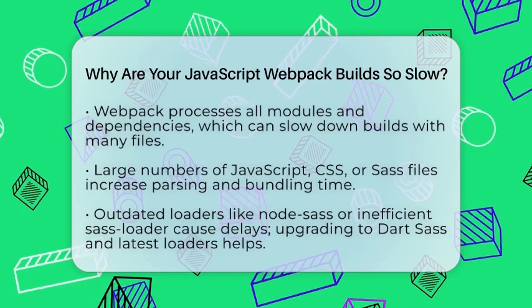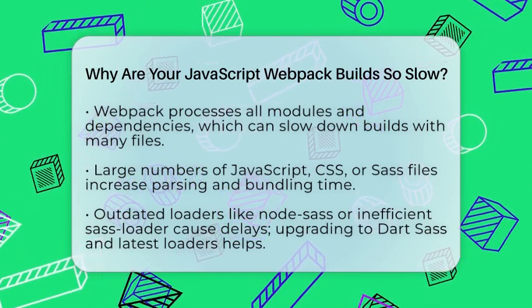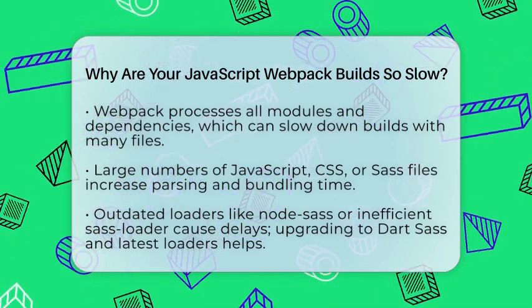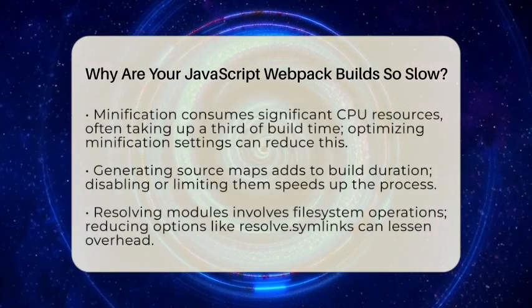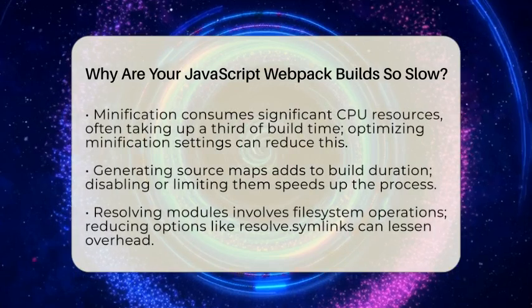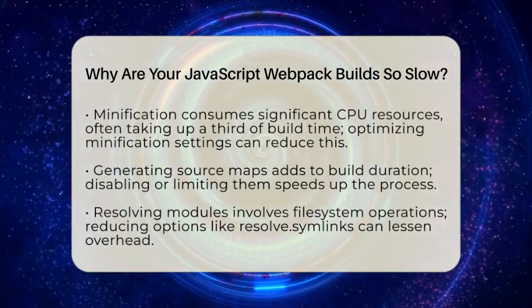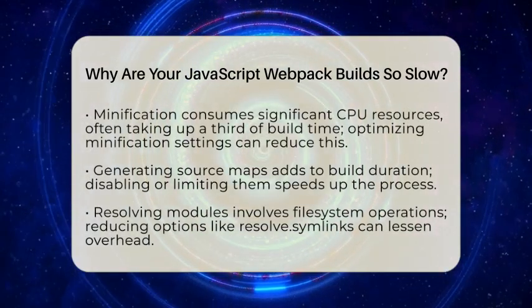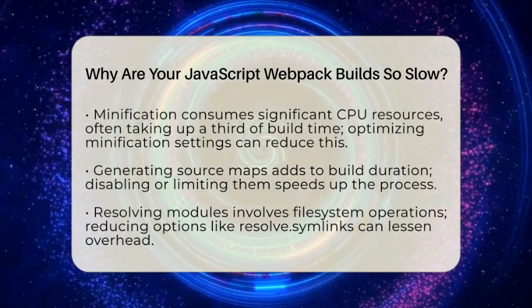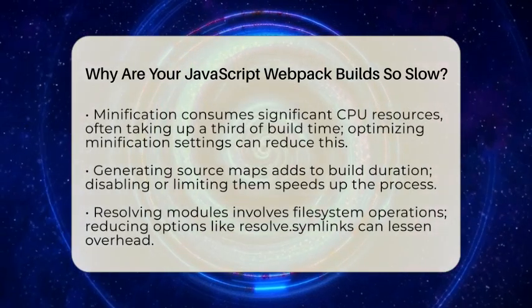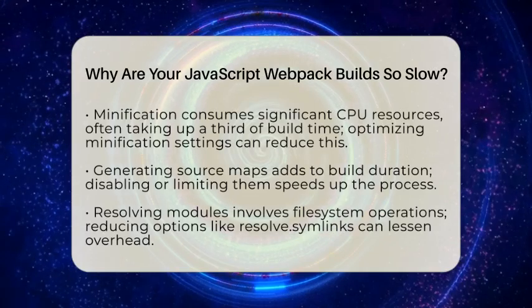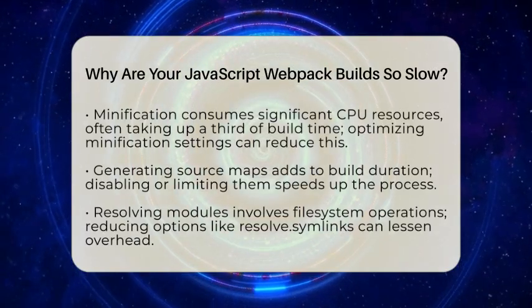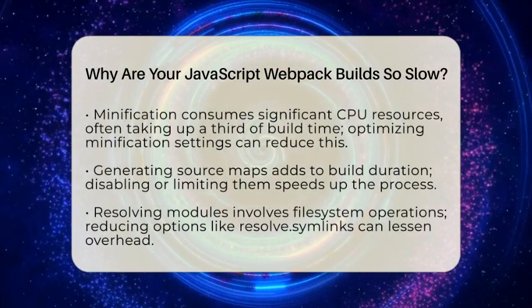Next, some loaders and plugins can be slow. Loaders like older versions of Node Sass or inefficient Sass Loader slow down the build because they do a lot of work transforming files. Upgrading to faster options like Dart Sass and the latest Sass Loader can cut build times significantly. Plugins like Terser plugin, used for minification, also take a lot of CPU power. If they're outdated or not optimized, they can be major bottlenecks.